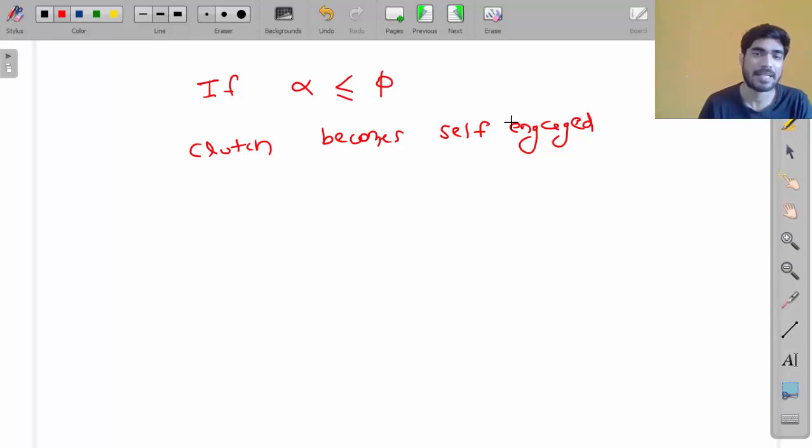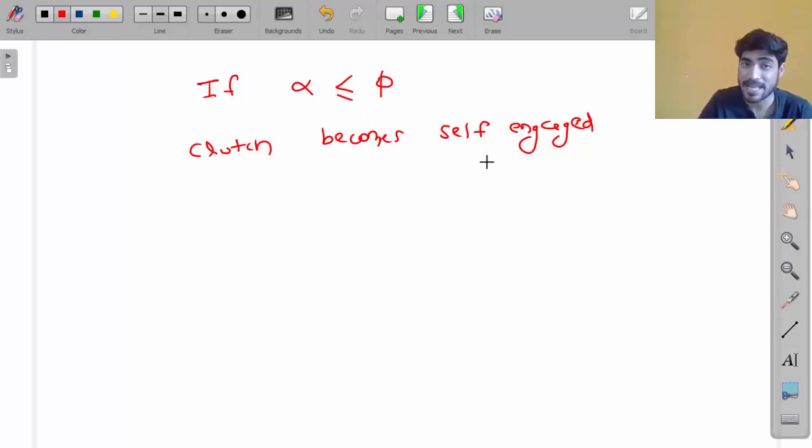But my friend, if alpha is less than or equal to phi, clutch does not need any force and it becomes self-engaged. But what is the problem with self-engaged? If clutch becomes self-engaged, then even if you apply the load on pedal, it will not detach or disengage. It will remain stuck, whatever force you apply. So that's why alpha must always be greater than phi.